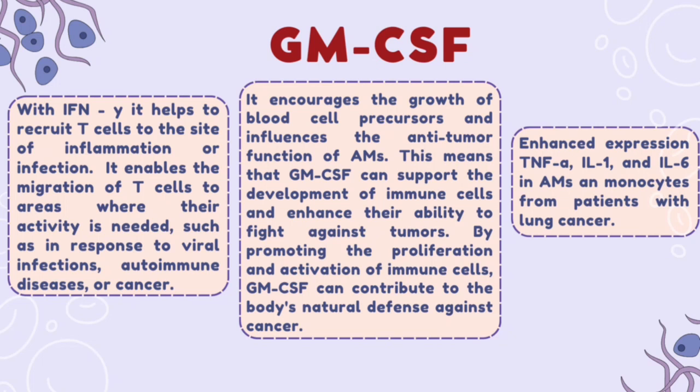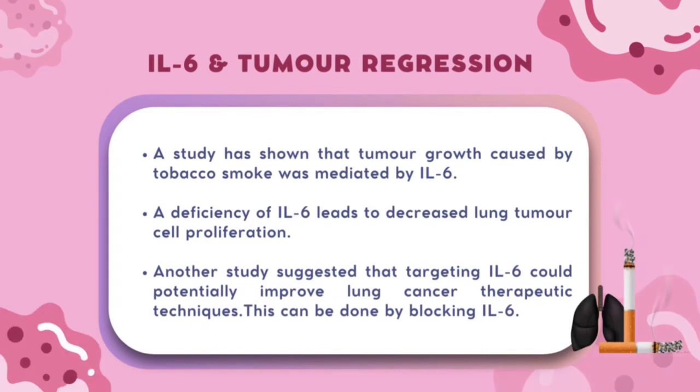It encourages the growth of blood cell precursors and influences the anti-tumor function of AMs. This means that GM-CSF can support the development of immune cells and enhance their ability to fight against tumors. By promoting the proliferation and activation of immune cells, GM-CSF can contribute to the body's natural defense against cancer. Enhanced expression of TNF-alpha, IL-1, and IL-6 in AMs and monocytes from patients with lung cancer. There was a study that showed that tumor growth caused by tobacco smoke was mediated by IL-6. Hence, a deficiency of IL-6 leads to decreased lung tumor cell proliferation.